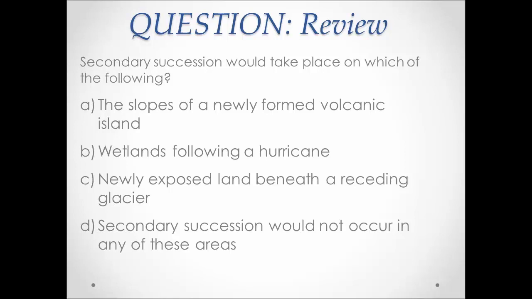Students often mix up primary and secondary succession, so here's a question to help you practice this concept. Secondary succession would take place in which of the following? A, the slopes of a newly formed volcanic island. B, wetlands following a hurricane. C, newly exposed land beneath a receding glacier. Or D, secondary succession would not occur in any of these areas. Pause the video if you need more time to think about it.